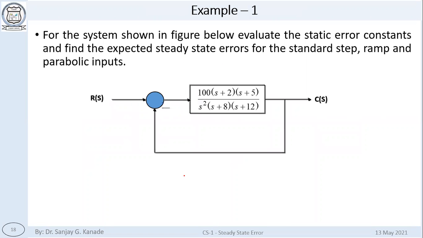I'm going to give you this as homework. There is nothing fancy about this question, so that's why I'm not going to cover it in the live class. What is given? For the system shown in the figure below, evaluate the static error constants and find the expected steady state errors for the standard step, ramp and parabolic inputs. This is already given: this is G of s. Don't get confused, and don't convert this into anything else. You don't have to find the closed loop transfer function.